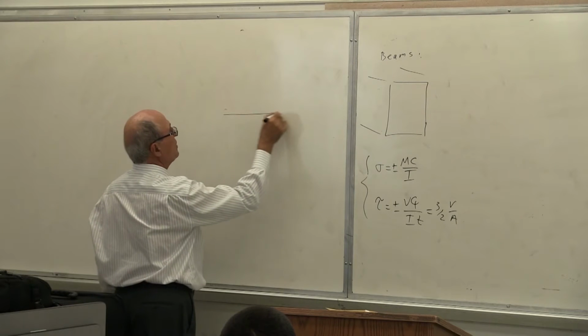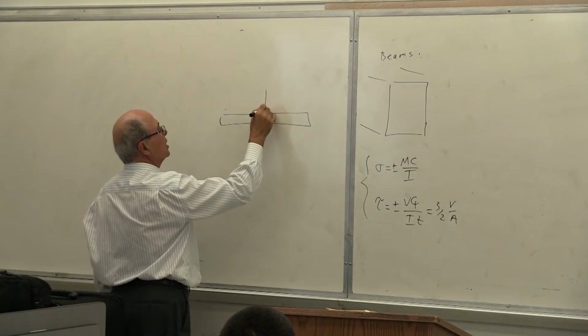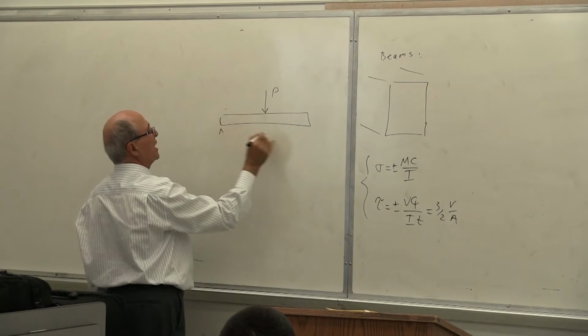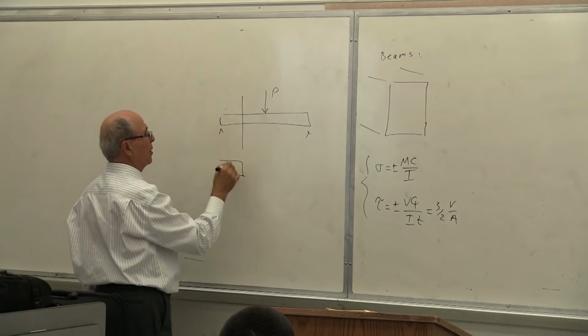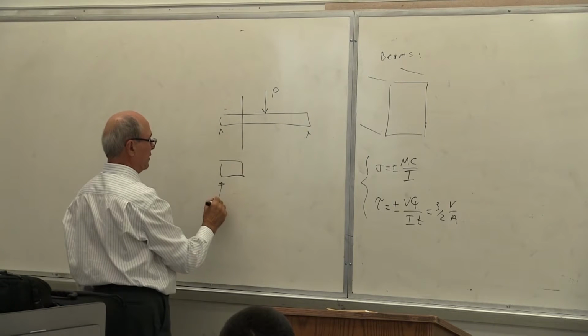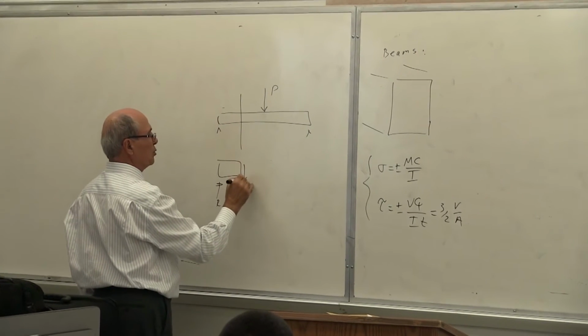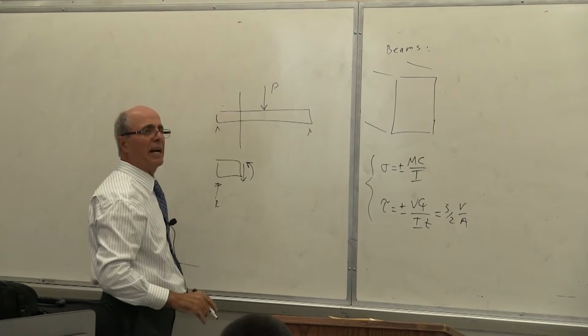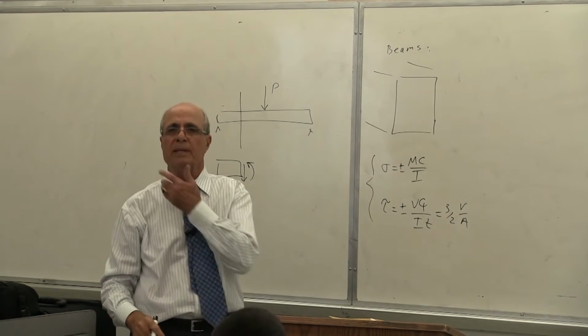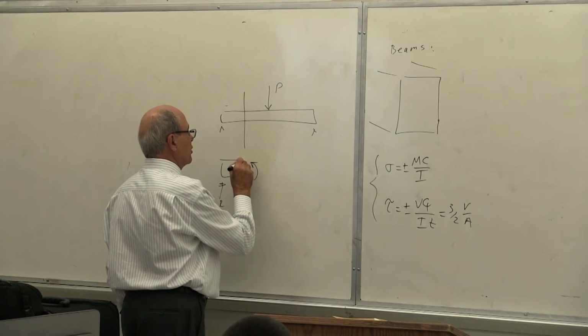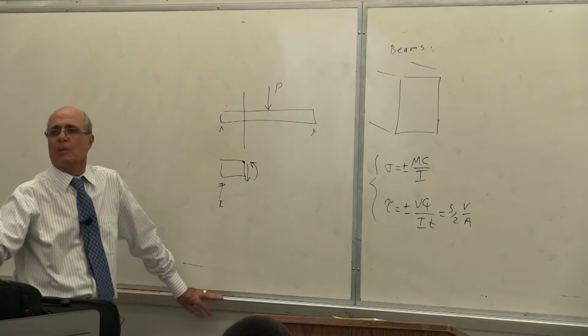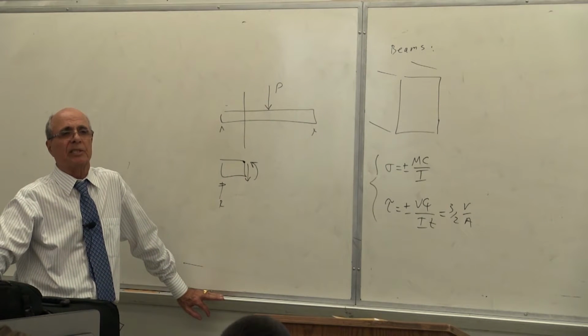If you have a beam under the loading P, this is the simplest it can get. You draw the free body diagram of that left-hand side part. You have a reaction here. Therefore, you have a shear force here, and you have a moment there. On the top, you have a normal stress and no shear stress, yes or no?